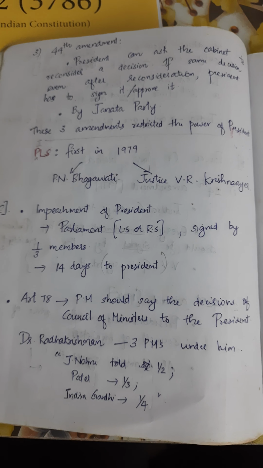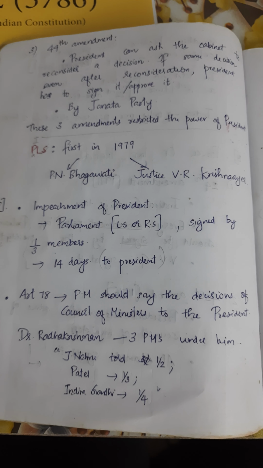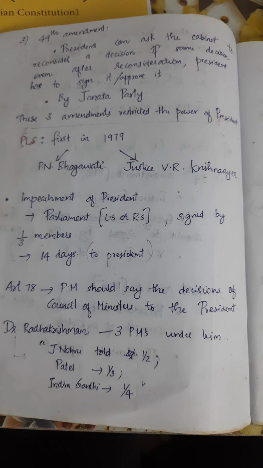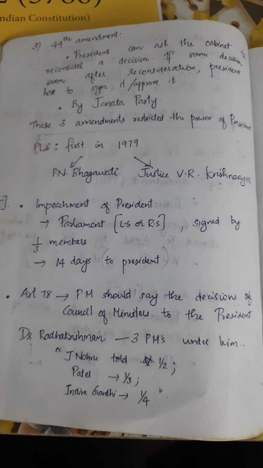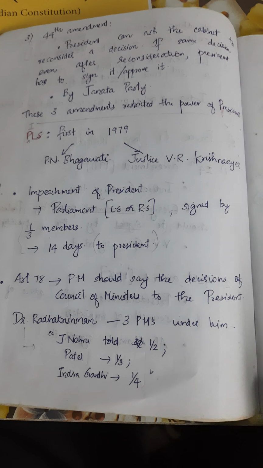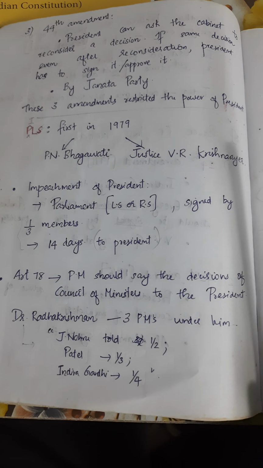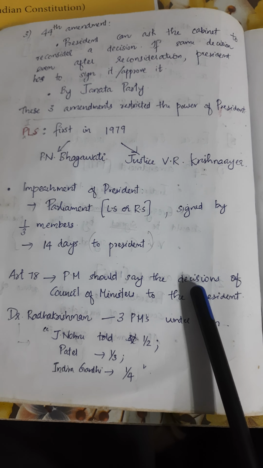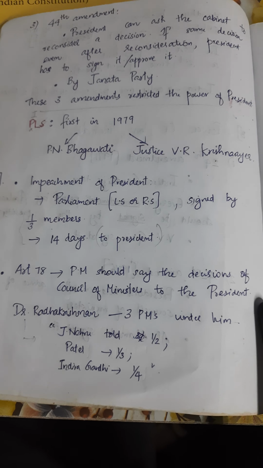Then public interest litigation, first in 1979 by Justice V.R. Krishna Iyer and P.N. Bhagwati. Then the procedure of impeachment of the president, how it is done. So that is one. Then Article 78 is very important. It says the Prime Minister should communicate the decisions of the Council of Ministers to the President.